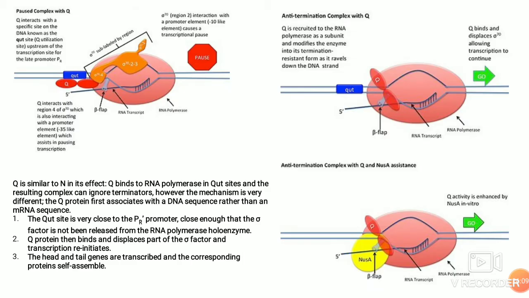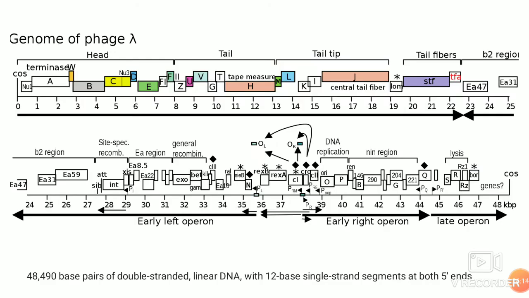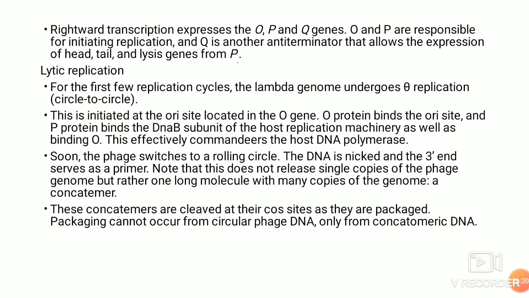Once there is production of this, the promoter to the right region is also activated in the lytic cycle, that is the rightward transcription is activated, which produces important genes, that is O, P and Q genes. O and P are responsible for replication, and Q is another anti-termination factor. N is an anti-termination factor, and Q is also an anti-termination factor. The replication happens by theta replication initially.